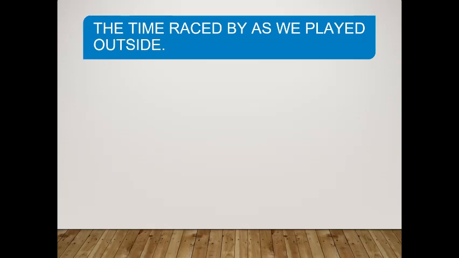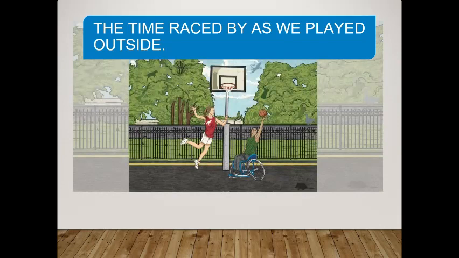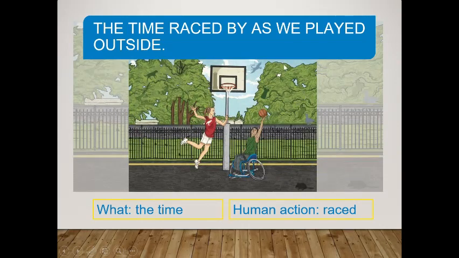Okay, so what was the thing that we're thinking about here? Yep, so the thing is time. And what is it doing? It is racing. You might have also seen we played outside. So we is being used there to describe the people and then what they're doing. But obviously we as people in this picture can play. Okay, so that's not personification because we're giving humans a human trait. We already have those. It's personification down here because we're giving time a human trait.